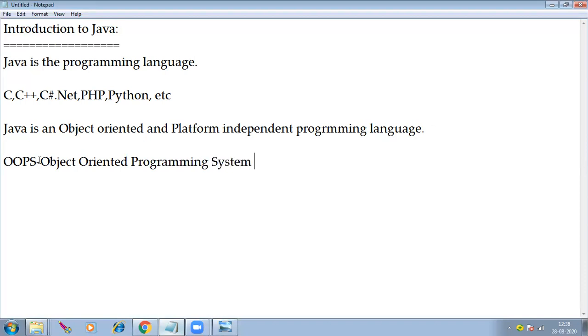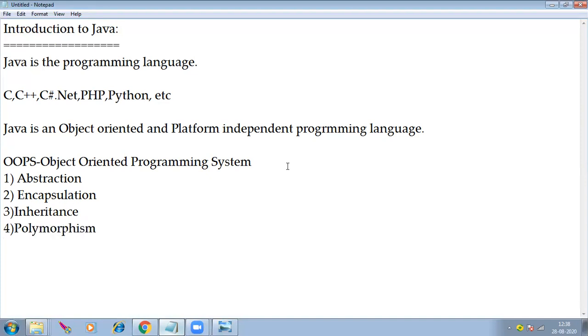We have 4 principles here: abstraction, encapsulation, inheritance, and then the fourth one, polymorphism. These are the OOPS principles: abstraction, encapsulation, inheritance, polymorphism.